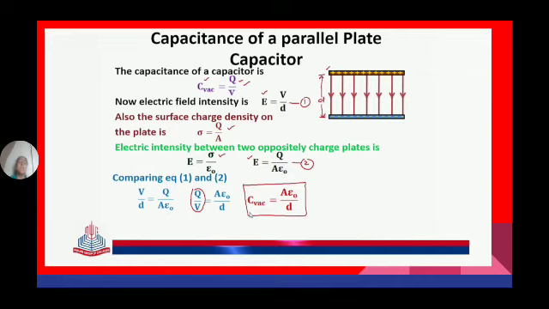So once again, C is equal to Q by V. Electric field intensity E is equal to V by d. Electric flux density is equal to Q by A. And electric field intensity E is equal to flux density by epsilon. So in place of electric flux density, substitute Q by A into epsilon. But electric field intensity E is also given as V by d. Equating these two, V by d is equal to Q by A into epsilon naught. So Q by V equals epsilon naught into A by d, which is nothing but the capacitance of a capacitor equal to epsilon naught A by d farads.